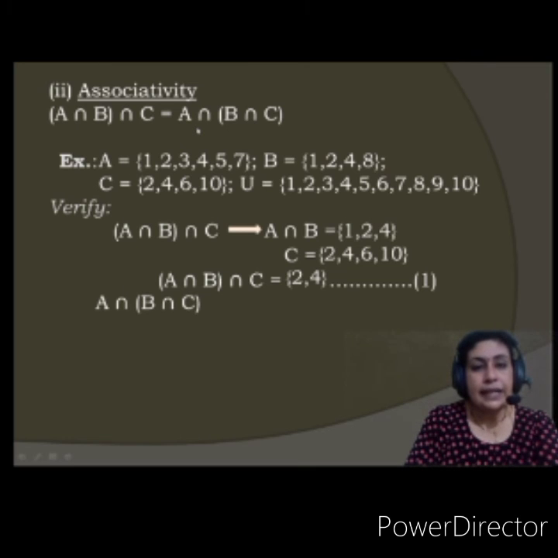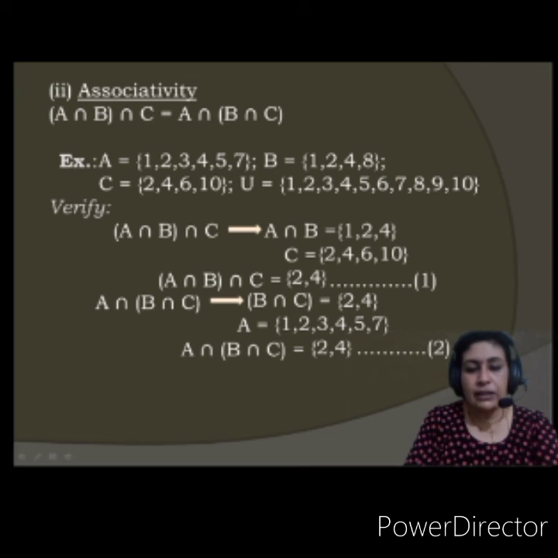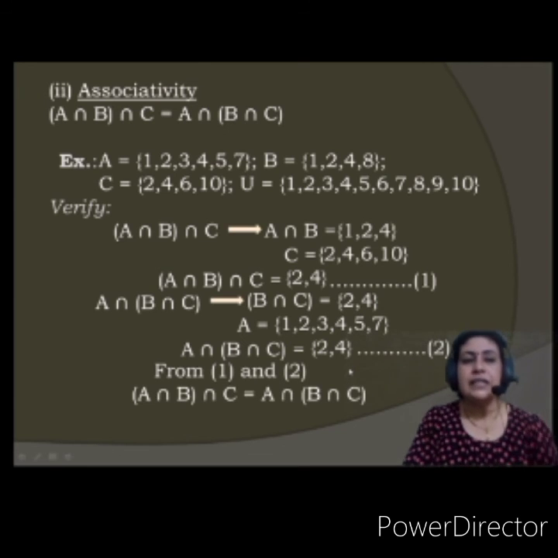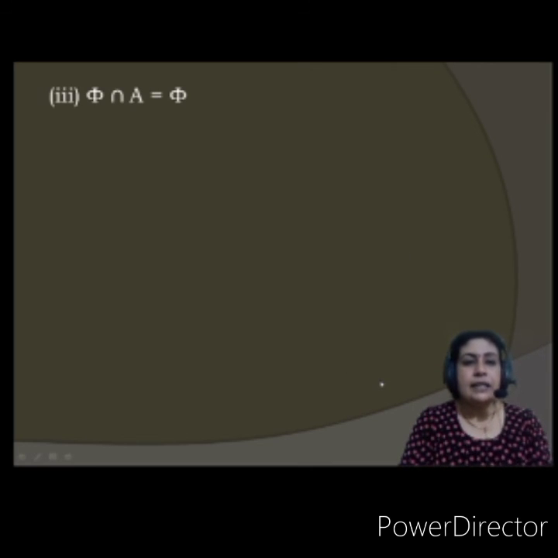Let us see the next side, that is the right hand side. A intersection (B intersection C). So first I'll take B intersection C. What is B intersection C? Common is 2, 4. Right? 2 and 4. Now the A set given to us is 1, 2, 3, 4, 5, 7. Now A intersection (B intersection C), what is common? 2 and 4. Let us mark this as 2. What do we see from 1 and 2? That they are equal. Hence, we have verified this property. Let us see the next property.